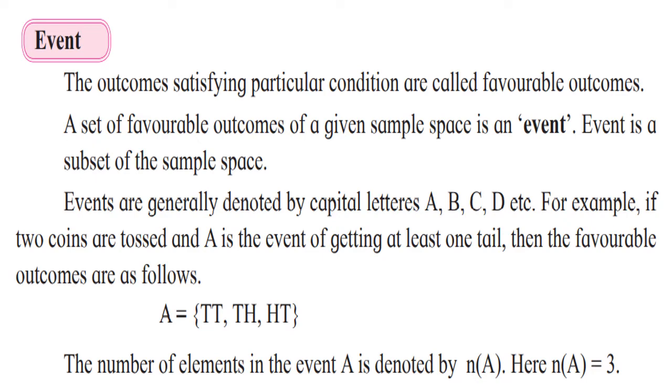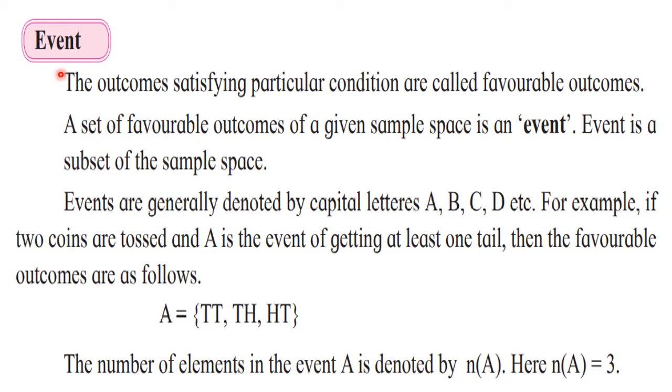Okay, so now we will see the important concept of event. The outcomes which satisfy the given condition are called as what? Event. Okay, so here event means what? A condition which is given to us.